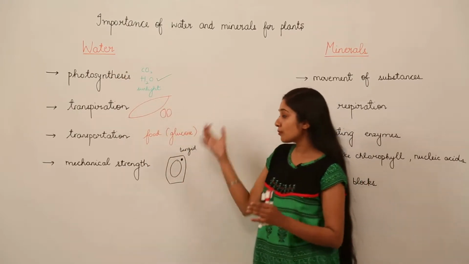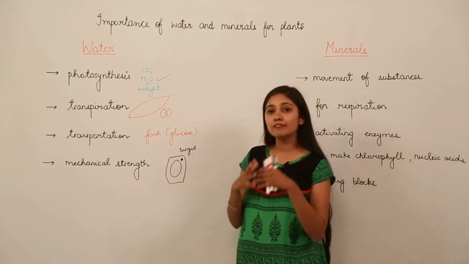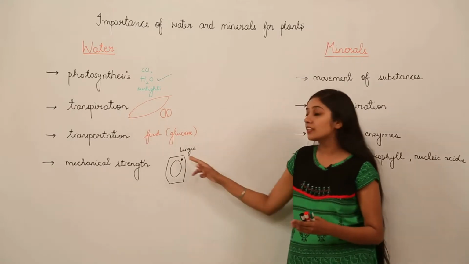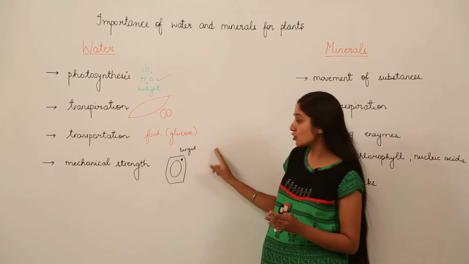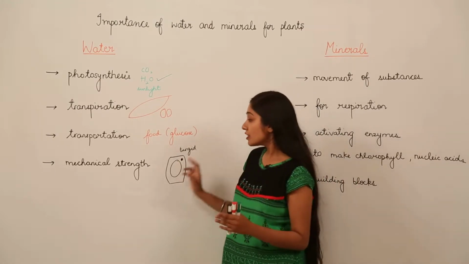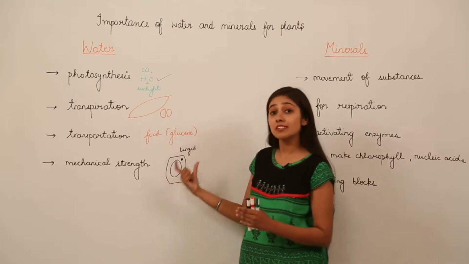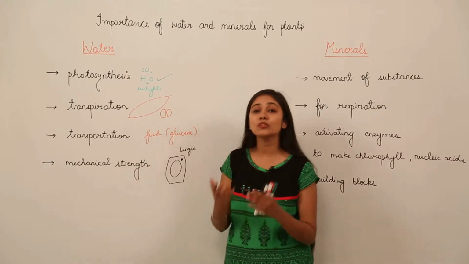Next, water also provides mechanical strength. We all know that when we keep a plant cell in fresh water, it becomes turgid because of the flow of water from high water potential from the surroundings to inside the cell, which is at low water potential. So this makes a cell what? It makes a cell more turgid, and it definitely provides mechanical strength to the whole plant.